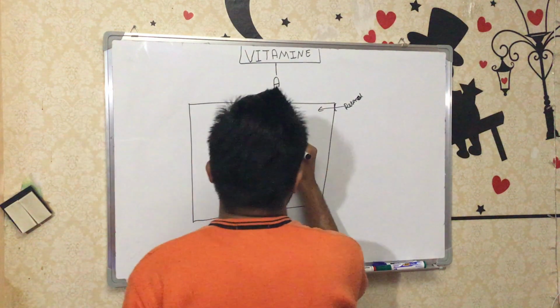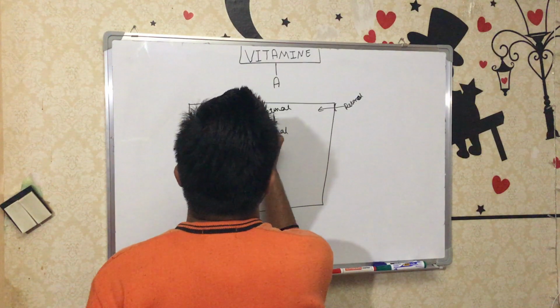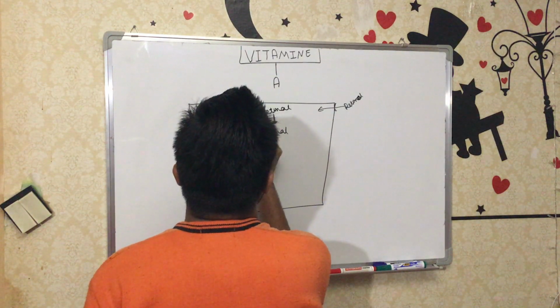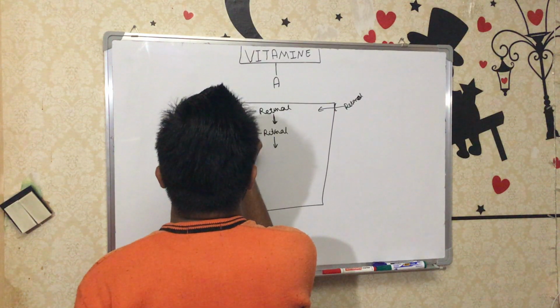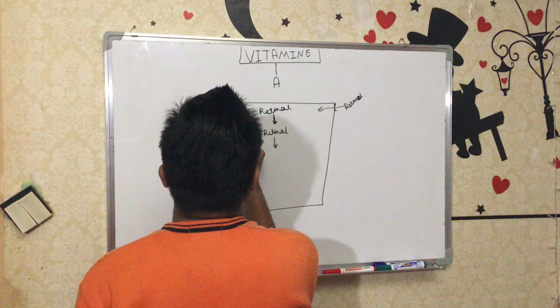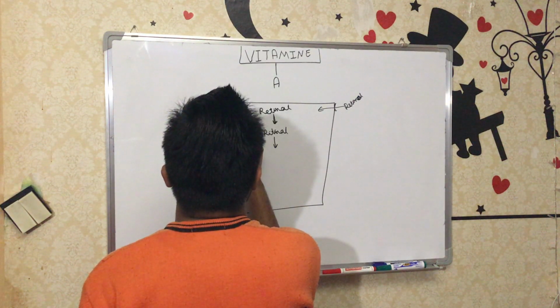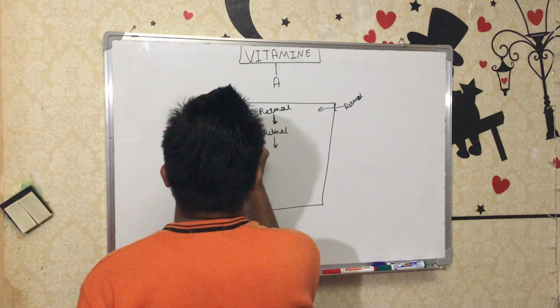So retinol will further convert into these two. This is also what we can call 11-trans retinoic acid or retinoic acid.